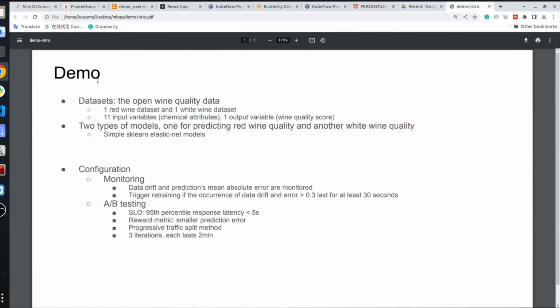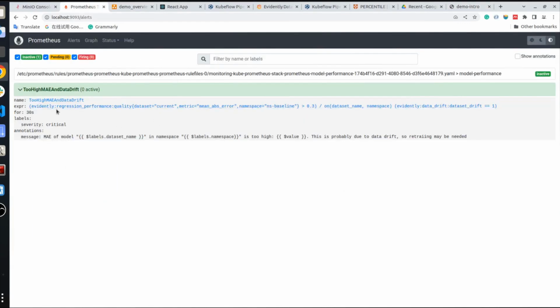As for the pipeline configuration, the monitoring is configured in such a way that we monitor data drift and prediction mean absolute error. The configuration is written using the query language by Prometheus, like this one.